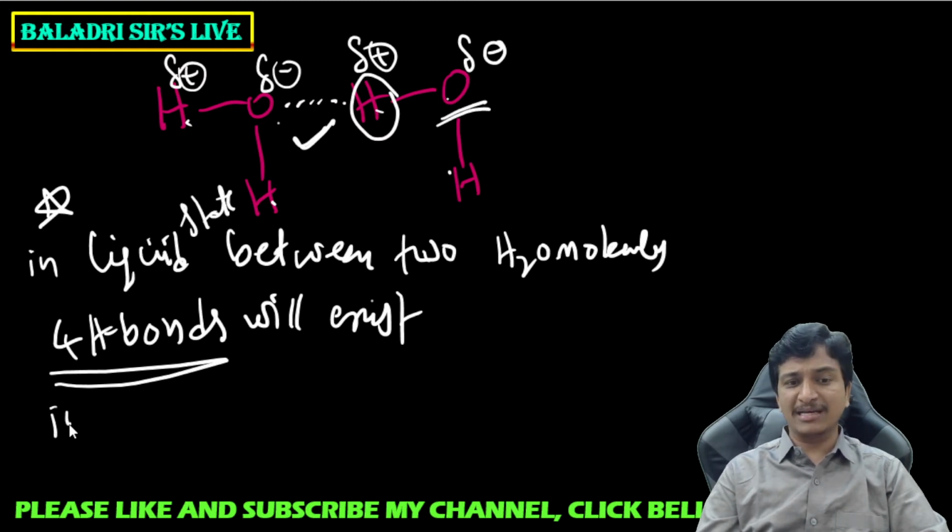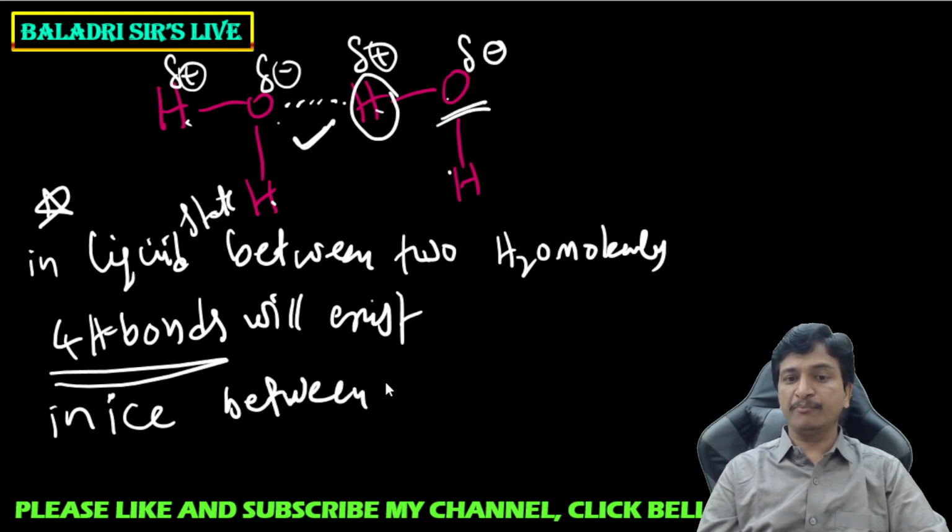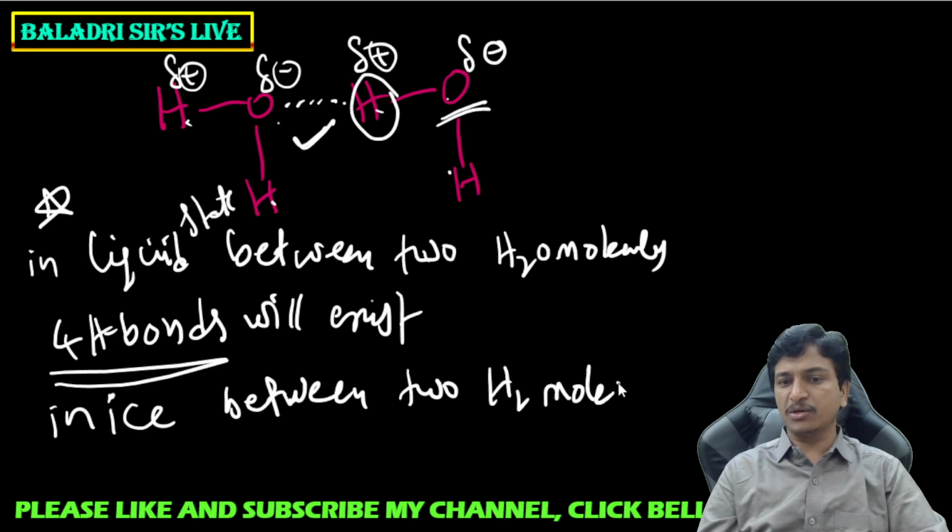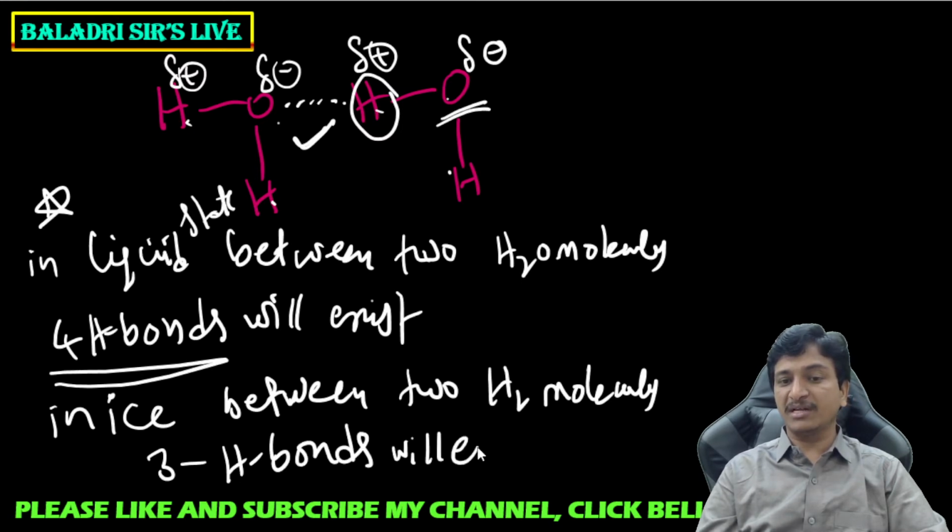But when you take ice, which is the solid state, water in solid state is called ice. In ice, between two water molecules, here three hydrogen bonds will exist. How many hydrogen bonds will exist? Three hydrogen bonds. Because of the hexagonal structure of ice, three hydrogen bonds will exist.